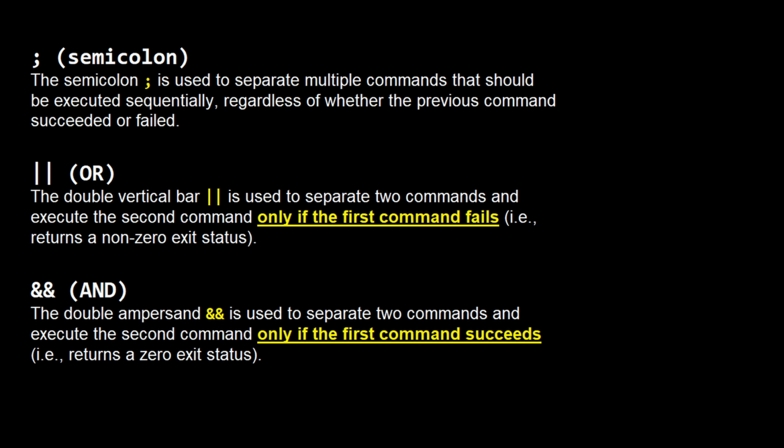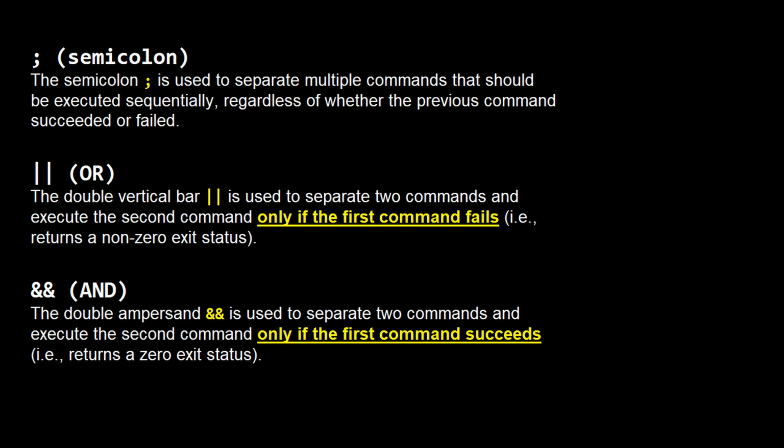but it does so in a way that it doesn't really matter if the first command fails or succeeds, it's still going to execute the second command anyways, which is kind of different between the or, the two pipes, the double vertical bars there, and that's used to separate two commands just like the semicolon is, but the difference here is that it only executes the second command if the first command fails.